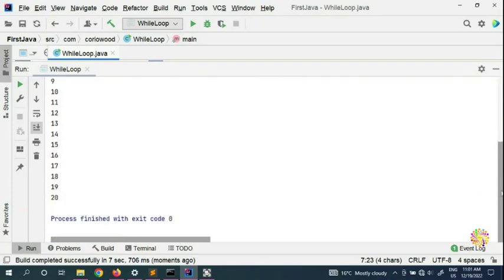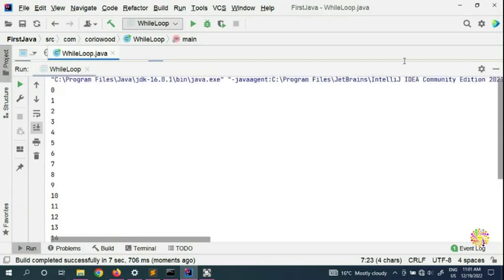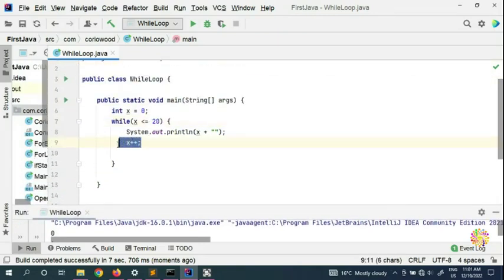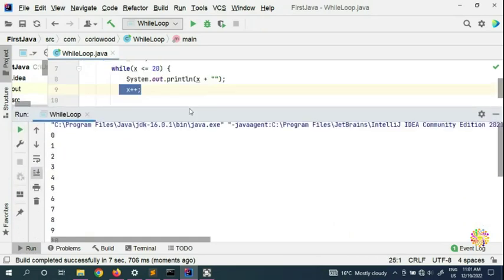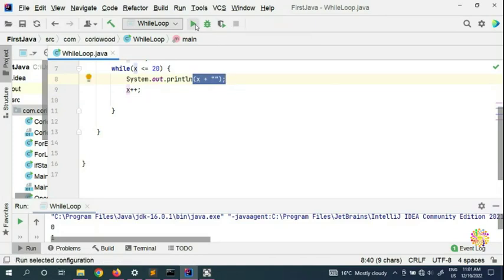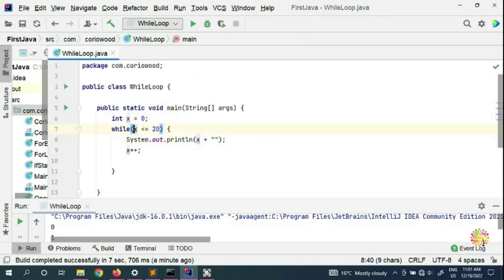As I said, the while loop is a bit dangerous. For example, if you put it to true and you don't put the increment, then it's going to go forever. In that case, you need to quickly press stop, otherwise it'll go forever and crash your computer. Many new programmers underestimate this, and once they press run, they don't know what to do.